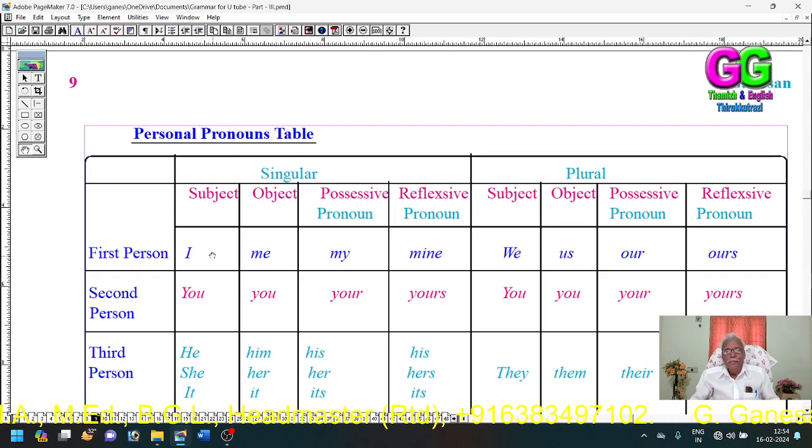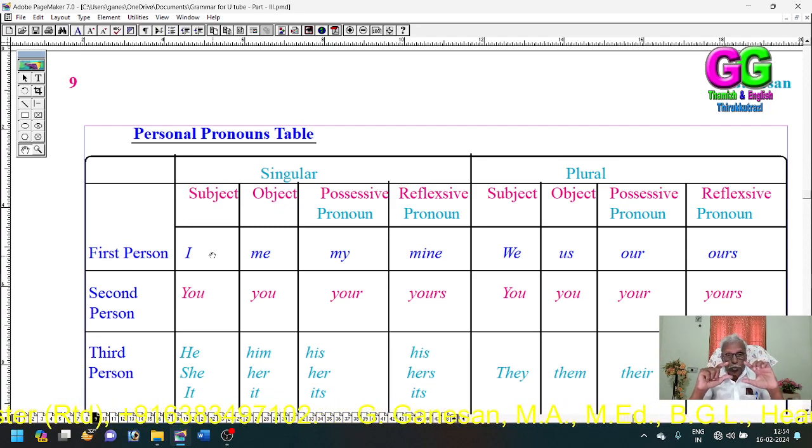My dear students, regarding the first person, second person, third person, these are very, very important things that you have to memorize. The first person would refer to the speaker. Second person would refer to the hearer. The third person would refer neither to the speaker nor to the hearer.